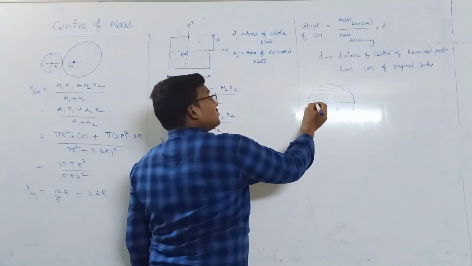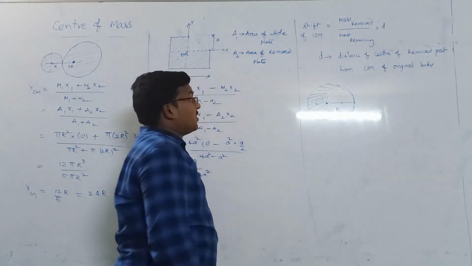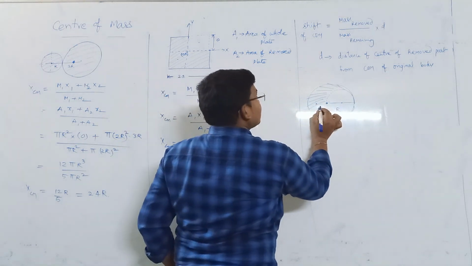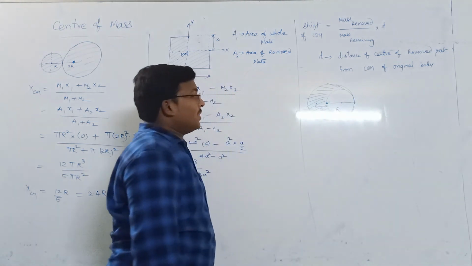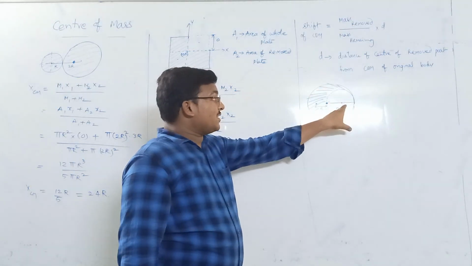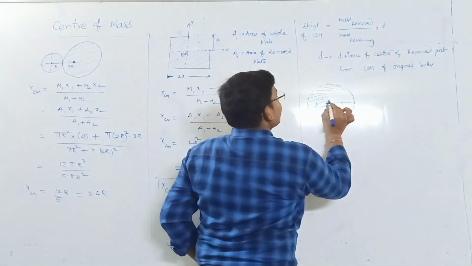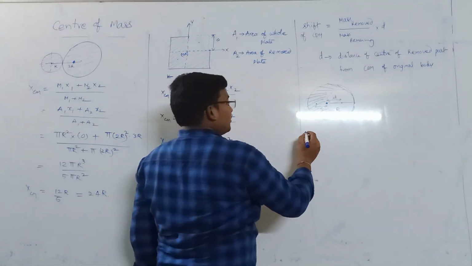So the center of mass may be here. This is the old center of mass, this is the new center of mass. Then this will be called the shift. And what is D? D is the distance of the removed center from the original. This will be called D. Now how to find out the shift?